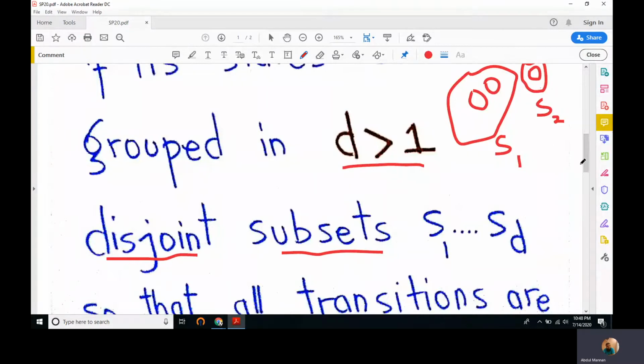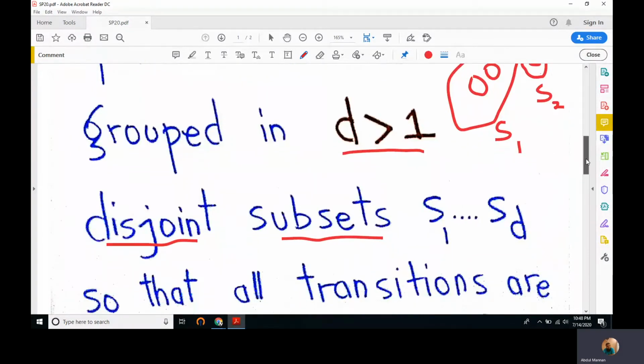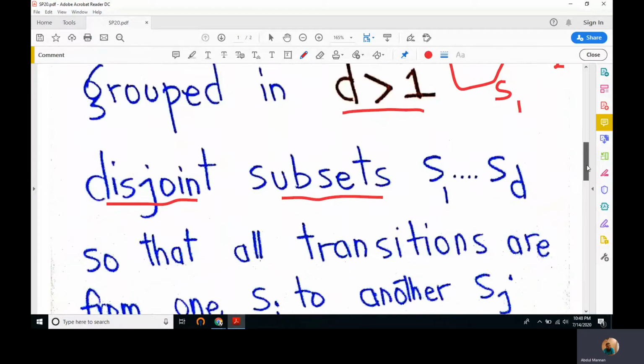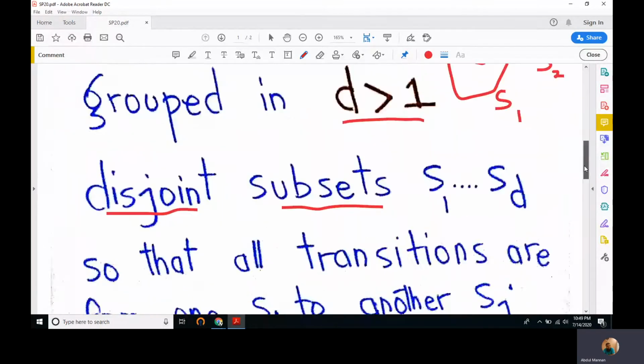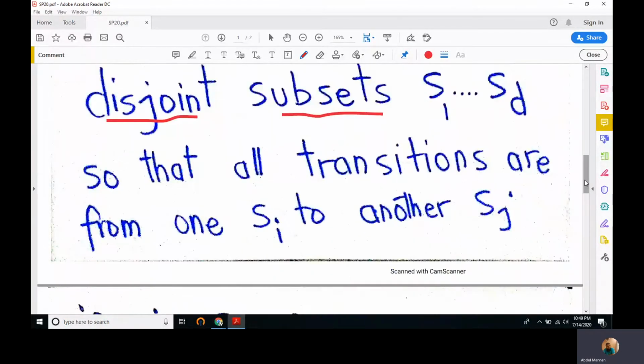So a state can only be in one subset. It cannot be shared by two subsets, right? So that all transitions are from one group, one subset, to another subset.